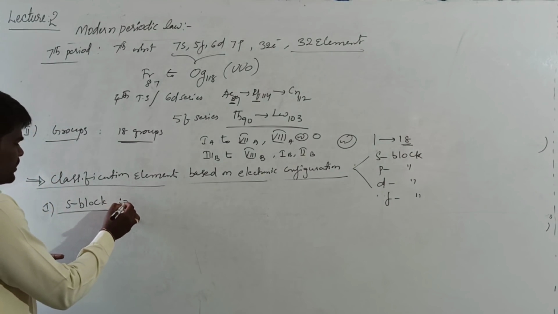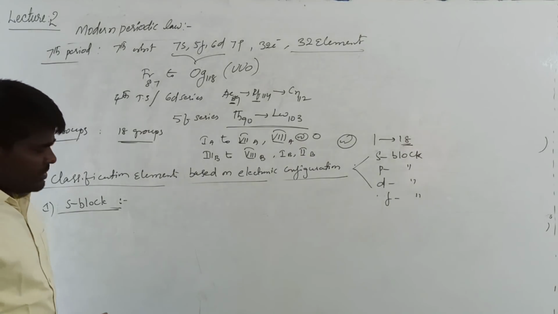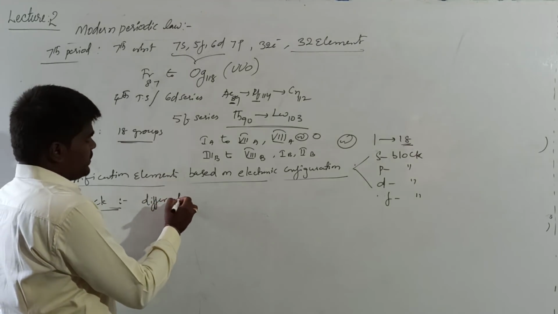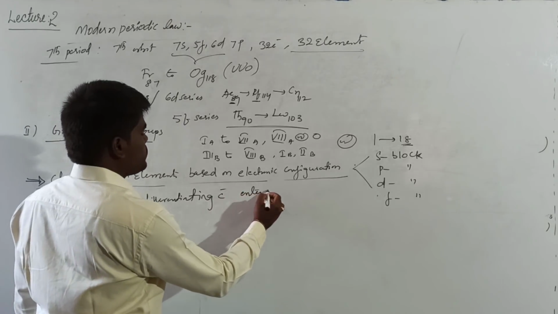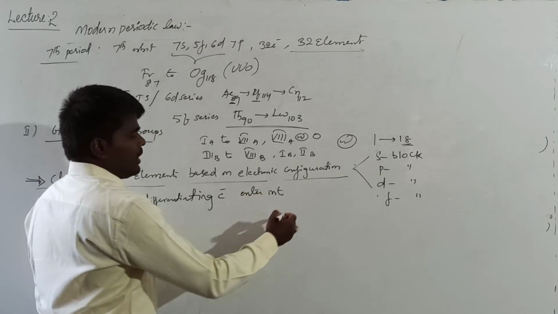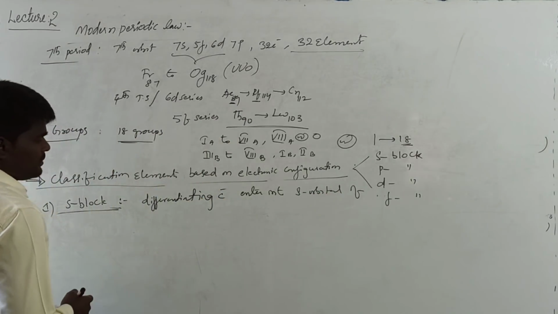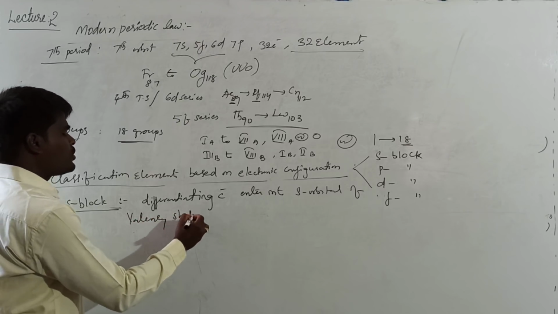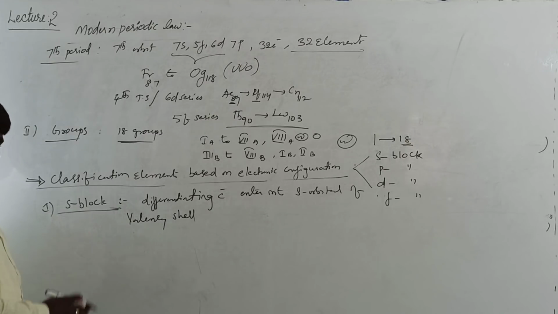If you are talking about the s block, all the elements in which the differentiating electron enters the s orbital of the valence shell or outermost shell are included under the s block.